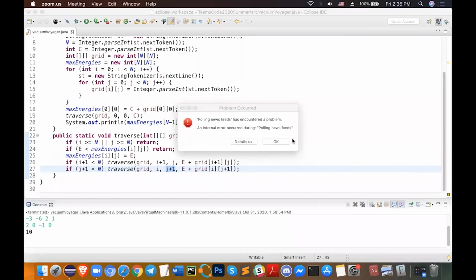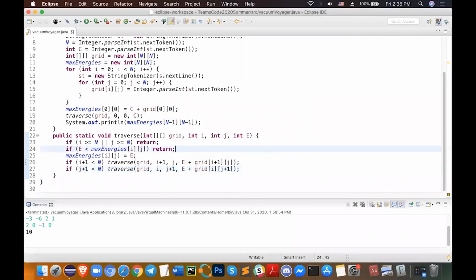As we said earlier, though, we have some sort of optimization. And the optimization is actually this line. If the energy is less than the max energies at I comma j, then we return. For those who don't know, return basically means that we're going to exit out of the method. So we're basically going to stop traversing because, try thinking about it: if the energy at the current location is less than the maximum energy there, that means that you've already found a more efficient way to go to that location.